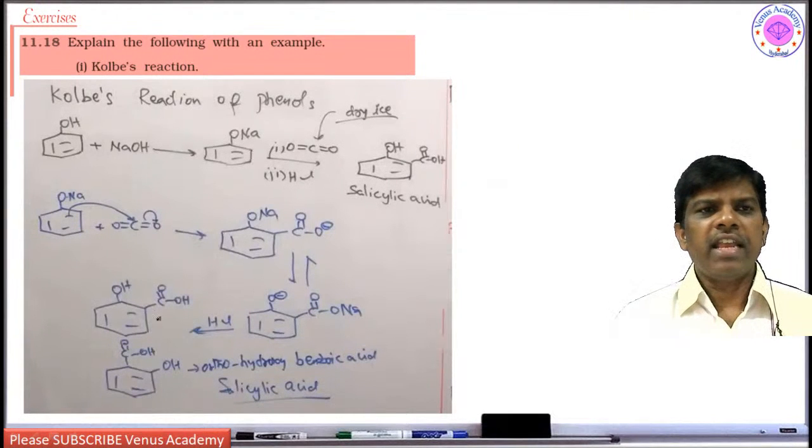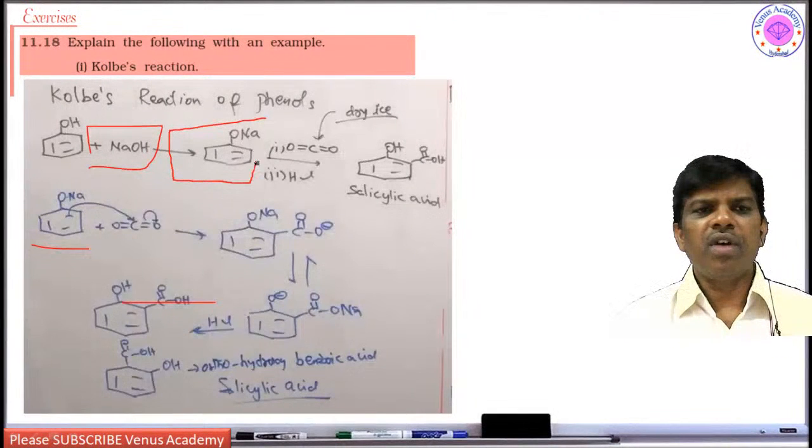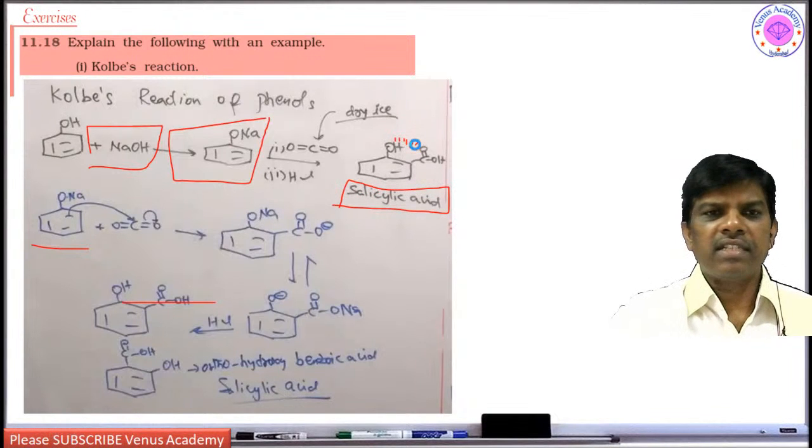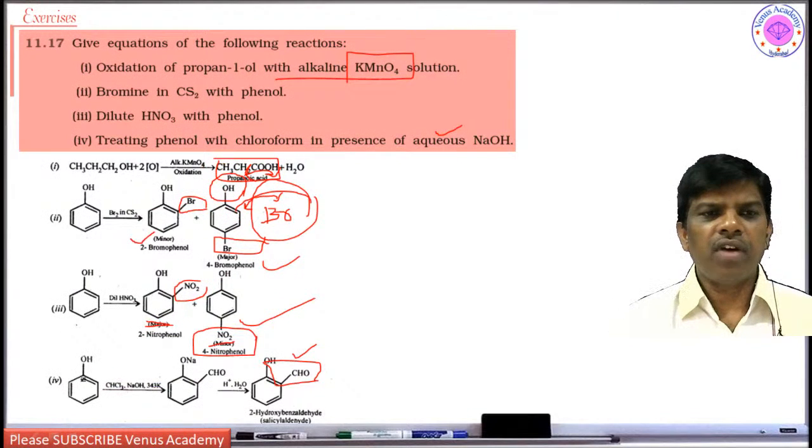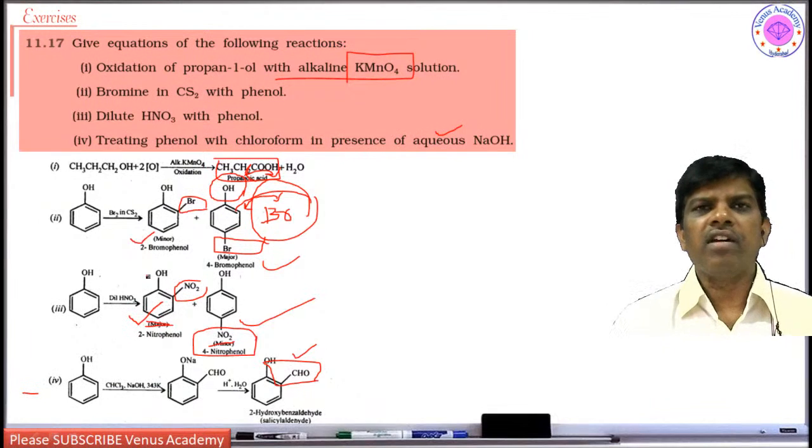Next, explain the following with an example. Kolbe's reaction. What is Kolbe's reaction? Phenol, upon treatment with sodium hydroxide, forms sodium salt. This sodium salt is going to undergo electrophilic substitution at the ortho position very easily. Why? Salicylic acid is going to have ortho hydrogen bonding, so that is why it is going to form as major. Dear students, in the previous example also it is going to form ortho as major because of hydrogen bonding between nitro and hydroxy group.